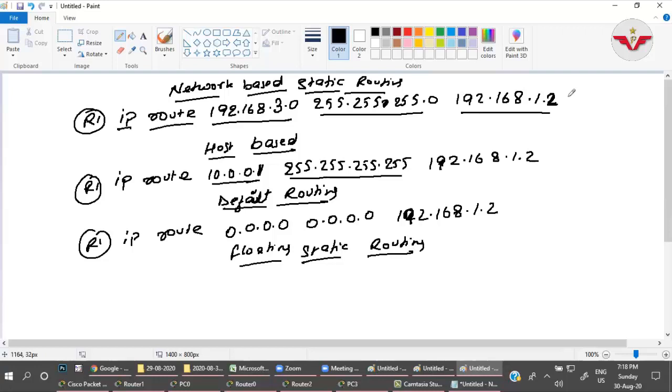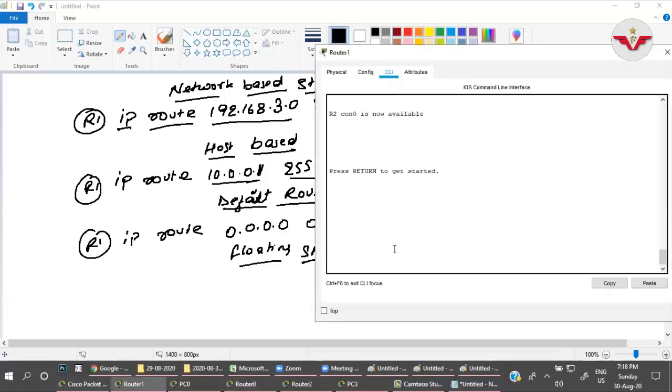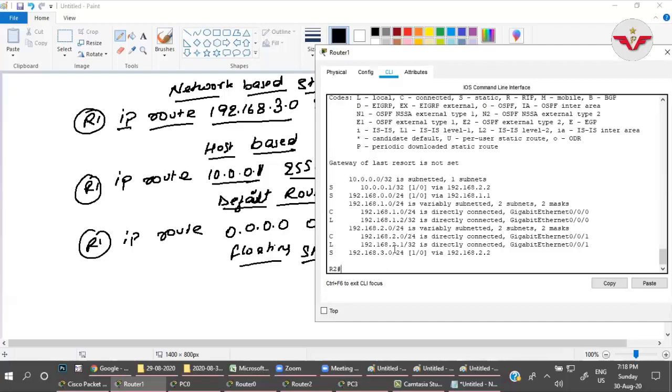All these paths, if you check here, for static routing, for default routing, for directly connected networks, come to any router, yes, here, enable, show IP route.